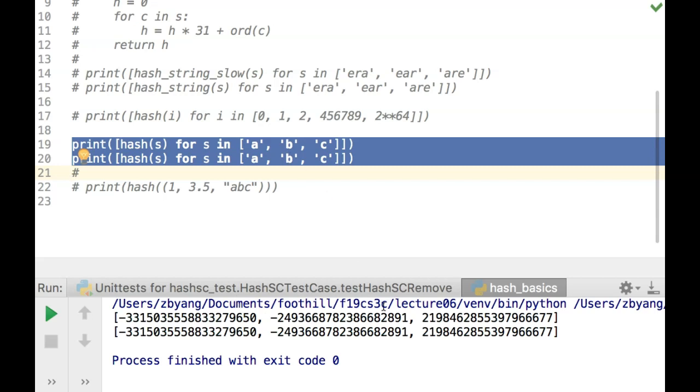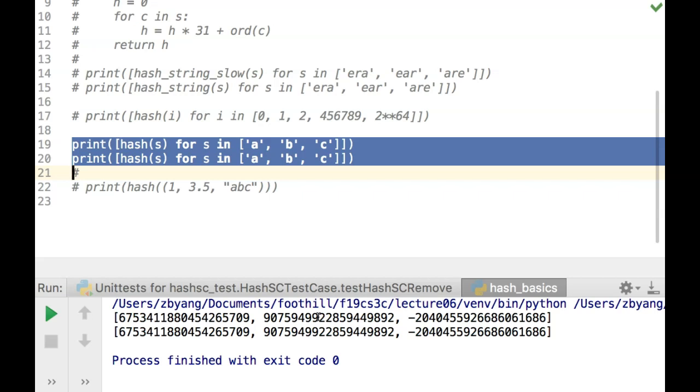So for example, we are going to hash the strings here and there. It's a single string. It's going to hash into some kind of odd, weird looking number. Now, if you remember these numbers, and I'm going to run it again, and again, you can see that these numbers actually change.